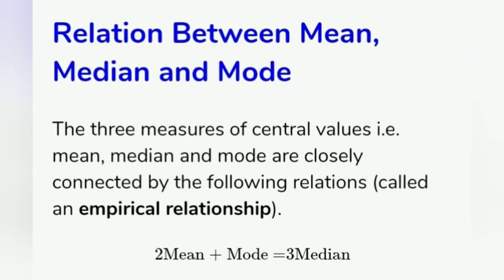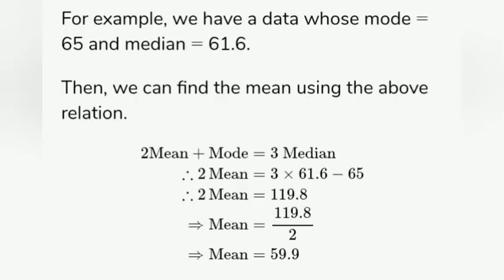Ending this video with a special formula: 2 mean plus mode is equal to 3 median. This formula can be used when we have to find any one of them when the other two are given.